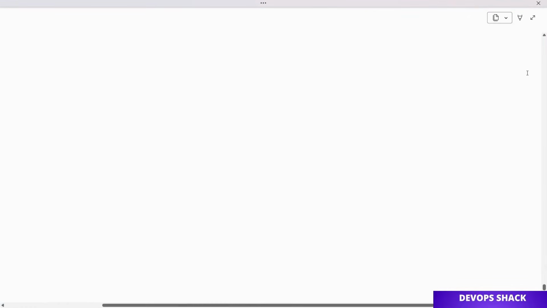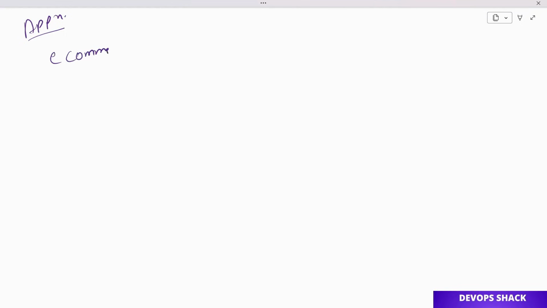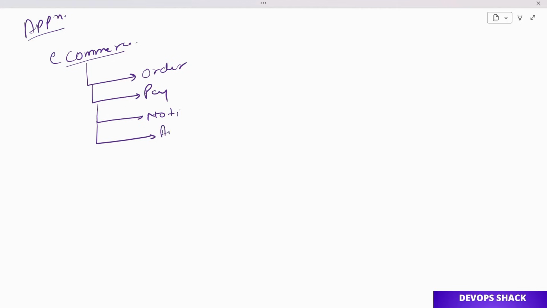So team, now let us first understand how different services communicated when Kafka was not present. Let us assume that you are working with an application that has multiple microservices, say an e-commerce application like Flipkart or Amazon. These kinds of applications will have multiple microservices like the order service, payment service, notification service, or analytics service. Many different kinds of services will be there.